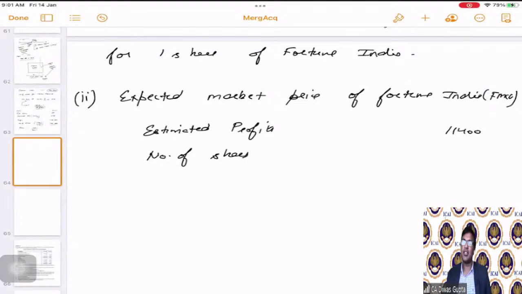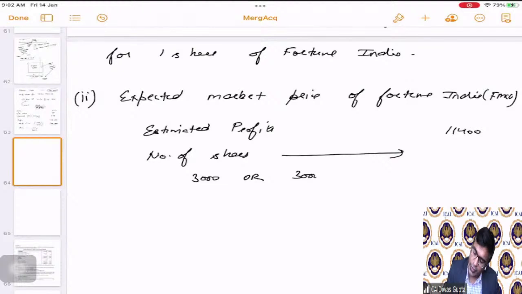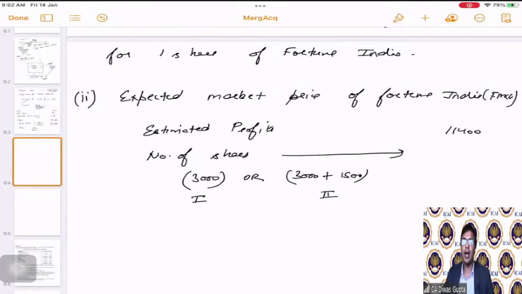Students, here comes the catch. Now, there is a question to all of you. Tell me, what should I write here in terms of number of shares? Shall I write 3000 or shall I write 3000 plus 1500? Option 1 or option 2? Just put your answer whether I should write option 1, which is 3000, or option 2, which is 4500.